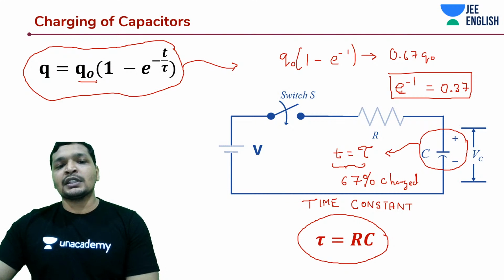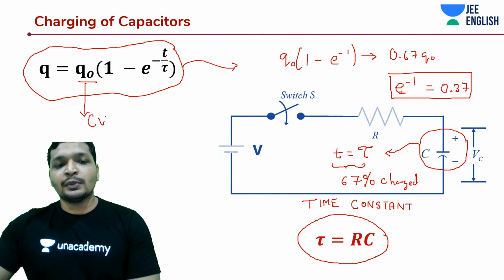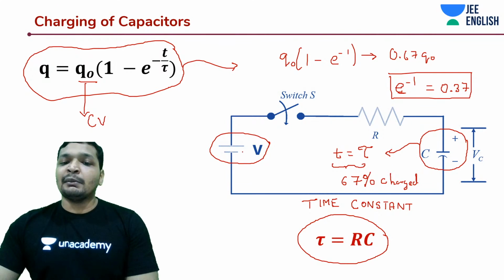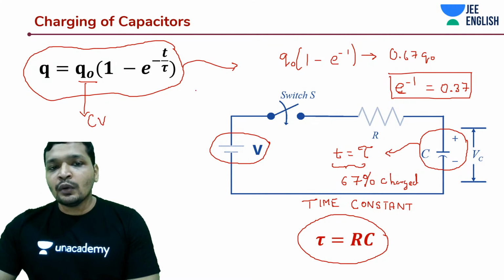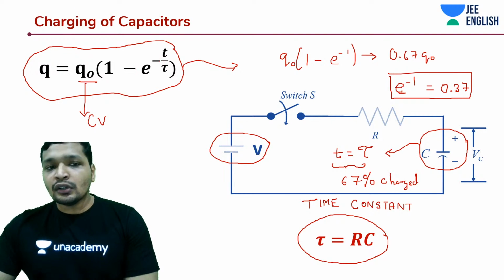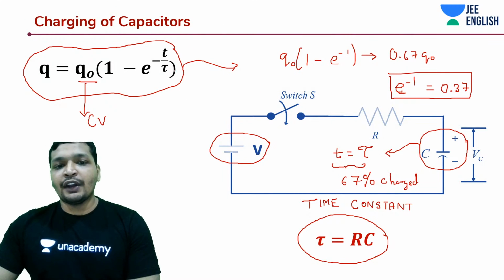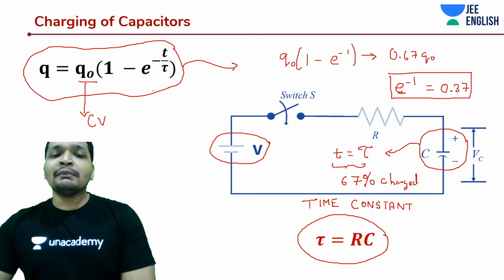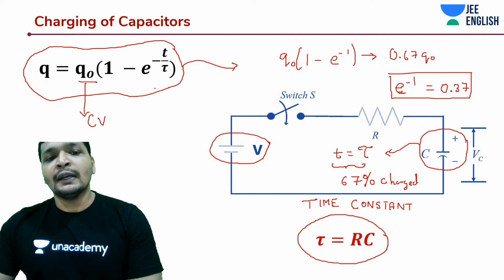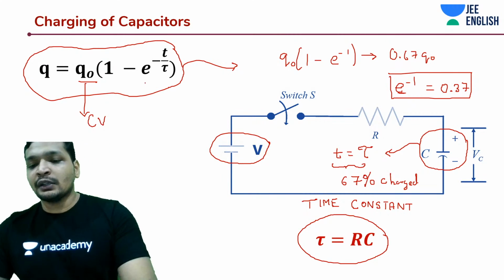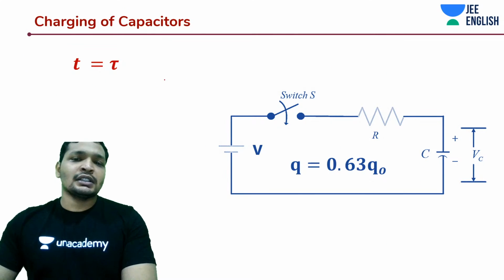Okay, Q naught is the maximum charge that is going to be accumulated on it. So it's going to be C into V, where V is the EMF of the battery connected to it. And what is tau? RC. And how do you know this is the charging expression? At time t is equal to 0, you will get q is equal to 0. At time t is equal to tau, you should get about 63%. Verify whether you are getting that. And at time t tends to infinity, you should get q is equal to Q naught. So verify these things. This is a way out if you have some confusion remembering this, but I guess you should not have after this lecture, guys.